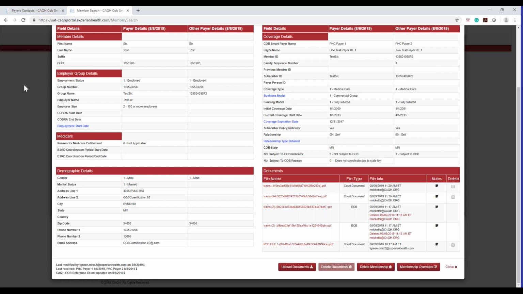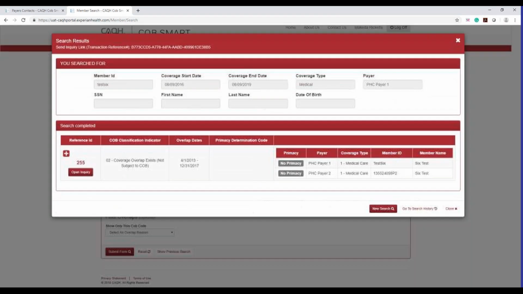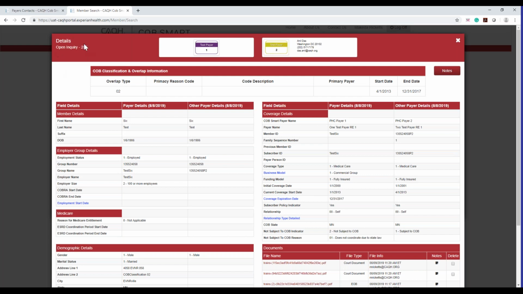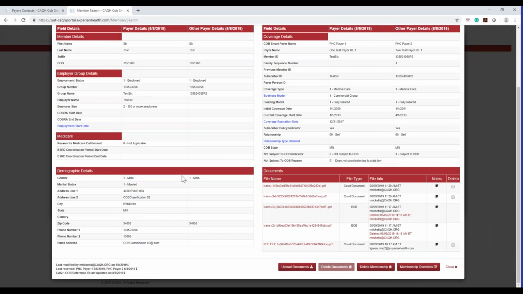The reference ID number is actually an instance of an overlap or our records in the portal. Let me show you really quickly to further clarify. There is the member ID number here, which is test 6 for payer 1, which we could say is Anthem. But the actual reference ID number for this record is 255. When you open the 255, it's tied to this particular instance of an overlap. If another payer covers them at a later date, they will not be able to see any of this historical data or documents. Anything here is only between those two payers that were tied to a particular overlap instance in our portal.